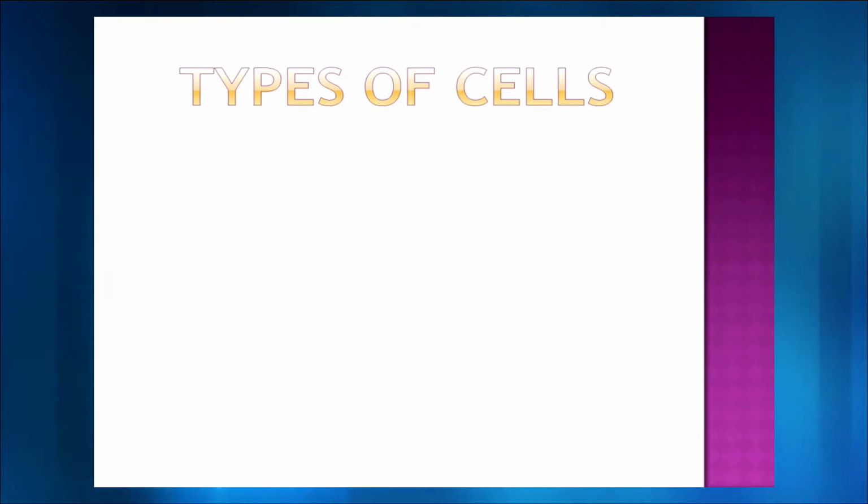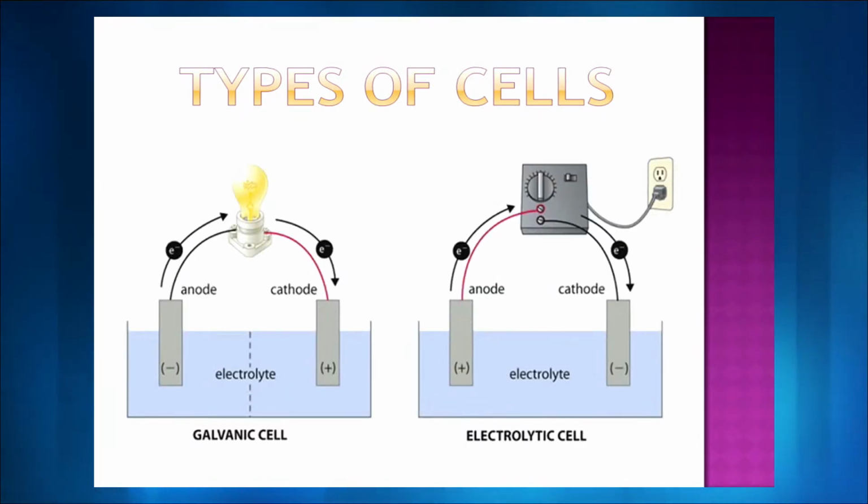Let me first take you to the types of cell that we have. See, there are on the slide, if you can see, two types of cell. One is called galvanic cell and another is called electrolytic cell. The galvanic cell and electrolytic cell have a very major difference, or probably you would say that ma'am, both the cells look same.